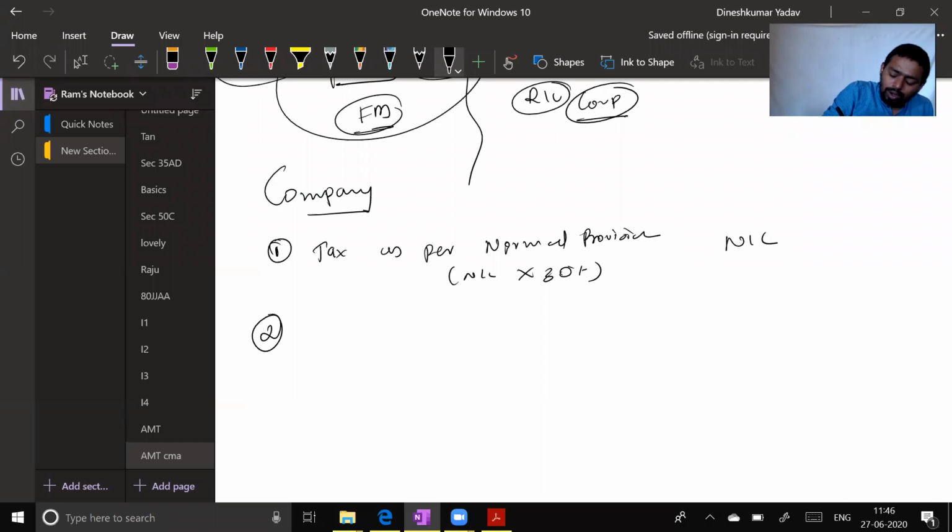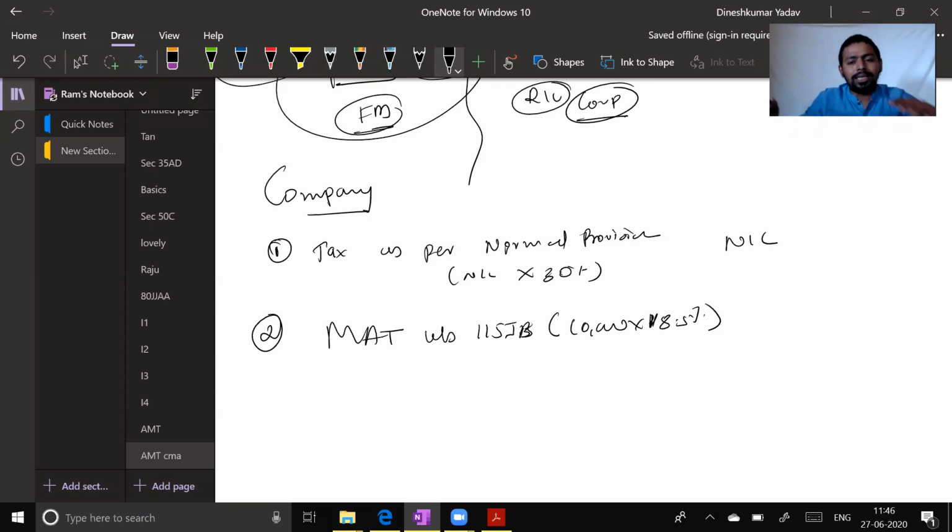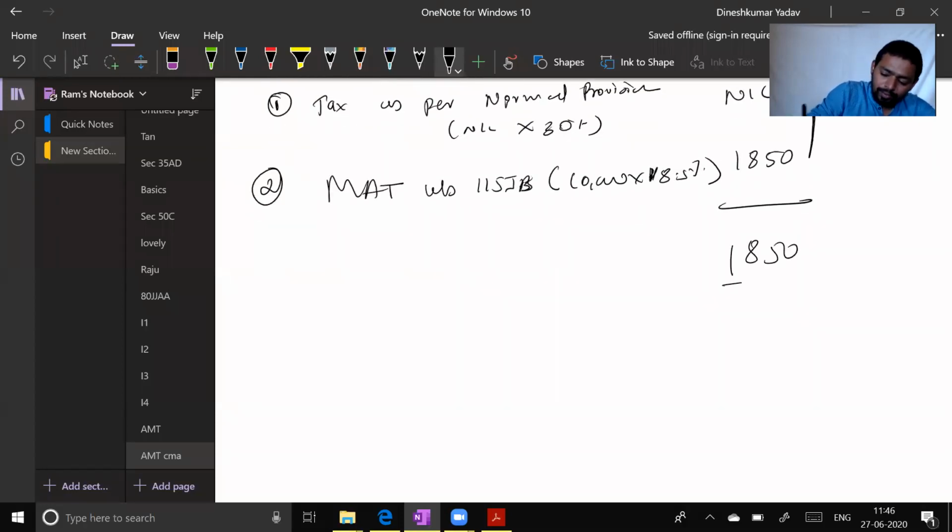Secondly, you must also compute tax on MAT. How do we compute MAT? Under section 115JB. So 10,000 crore into 18.5%. I'm ignoring surcharge and cess, you know how to add them. I'm just trying to focus on the basic numbers. So 10,000 crore into 18.5% is 1850, and the assessee is liable to pay whichever is higher: 1850.